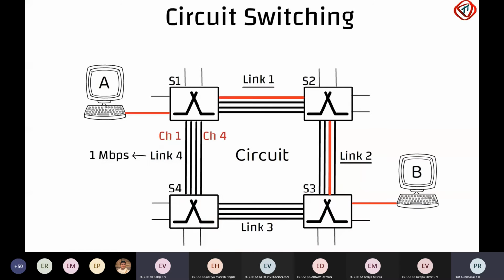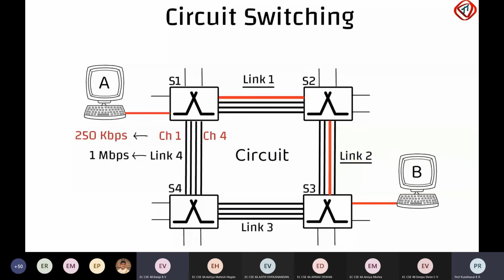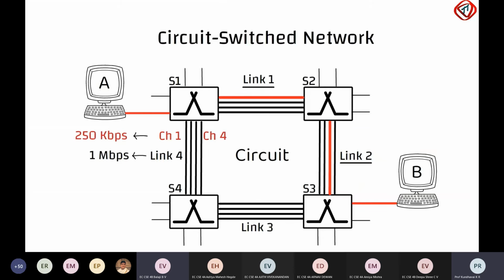Since each link has 4 channels, each channel has a transmission rate of 250 kbps. Hence, each end-to-end connection gets a dedicated transmission rate of 250 kbps. Such a network, where the sender to receiver connection receives a guaranteed constant transmission rate with the help of reserved resources, is called a circuit switched network. And the switches are called circuit switches.